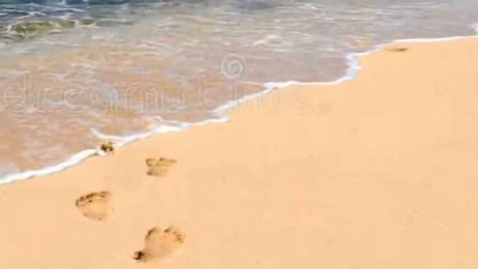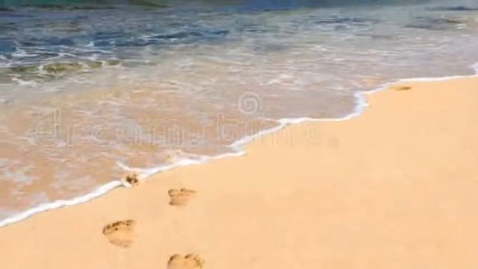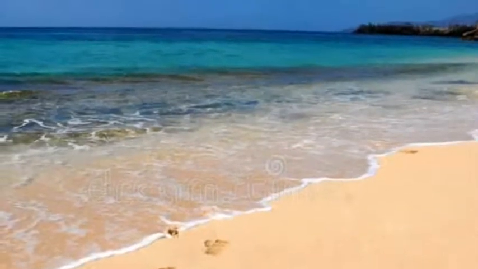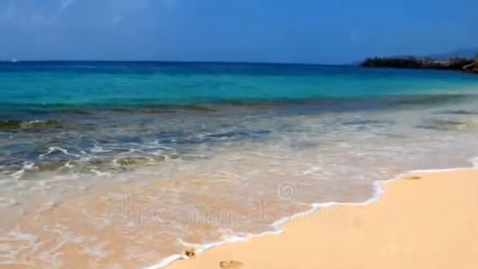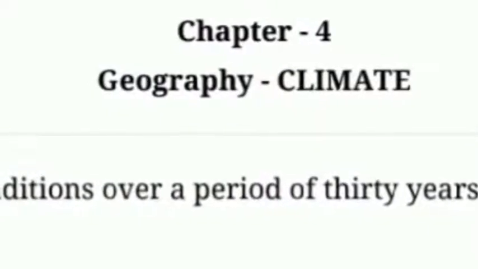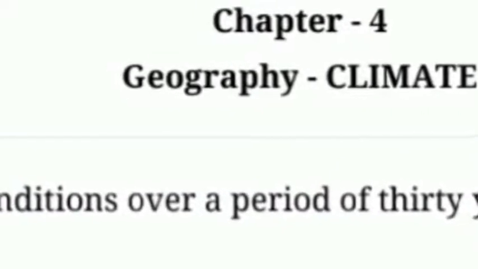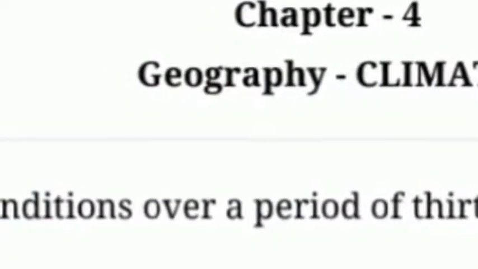Today we are going to learn about the geography fourth chapter, that is called climate. Okay, let's start. The general weather condition over a period of 30 years is said to be the climate of a place. Weather refers to the state of the atmosphere over an area at any point of time.